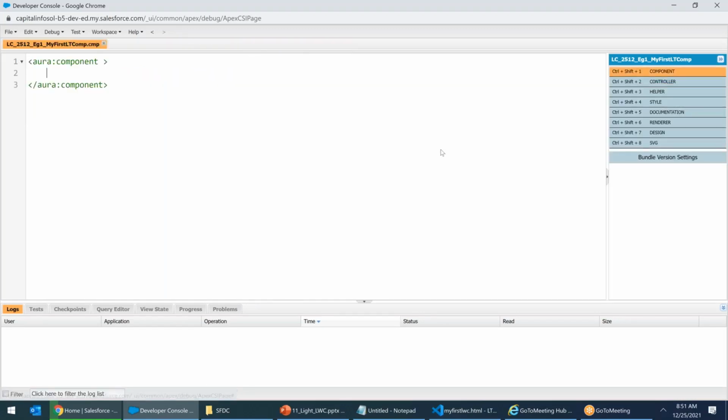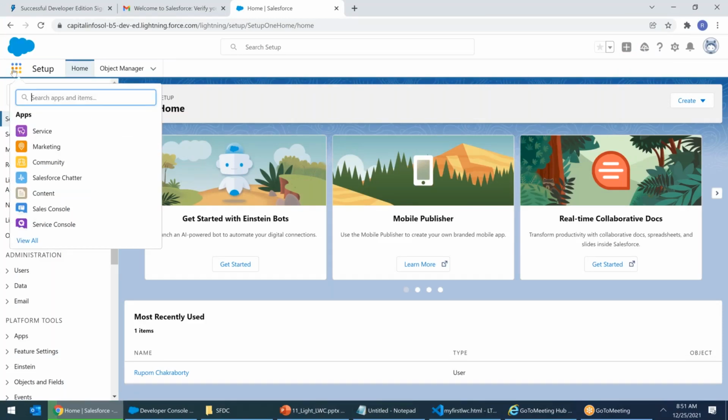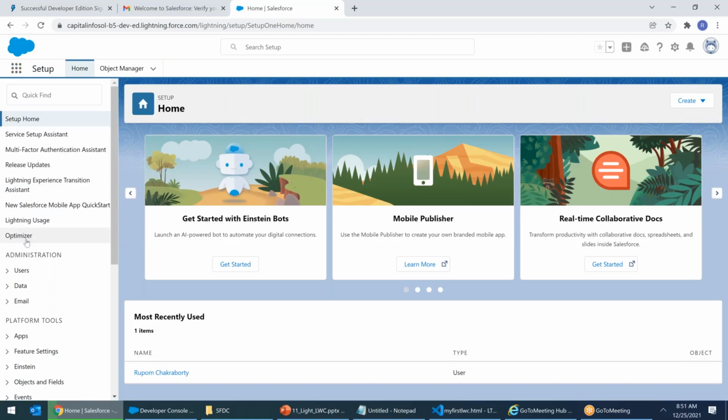I'm just closing everything. I'm in component. Now, what are we going to do? First thing that today we are going to see is how to create buttons. Now, Rupam, every task that we do in Lightning will be story-based. It will be story-based designing. Within two classes, by next week, we should be able to deliver one story.